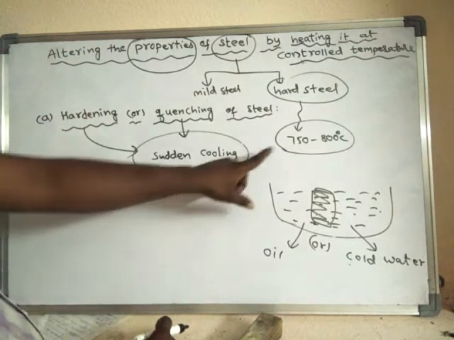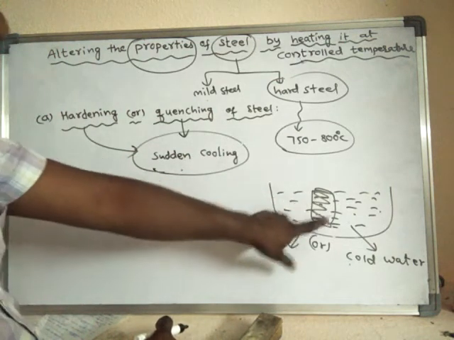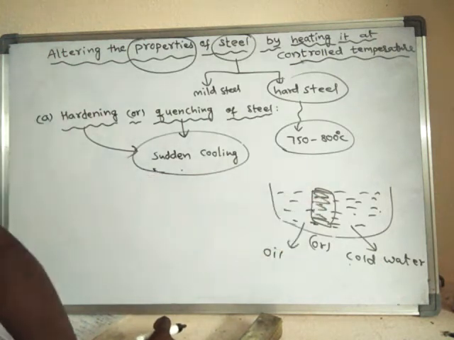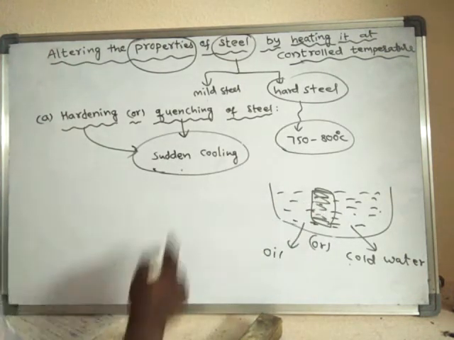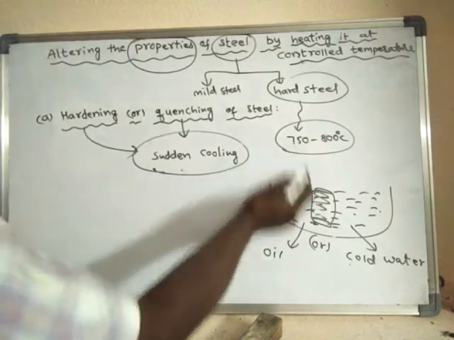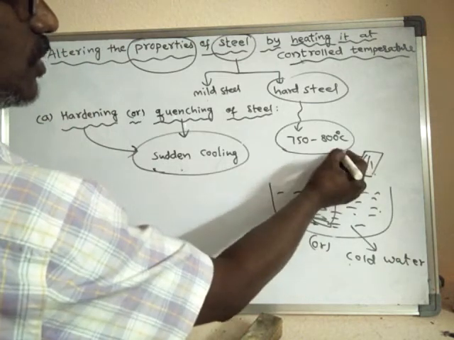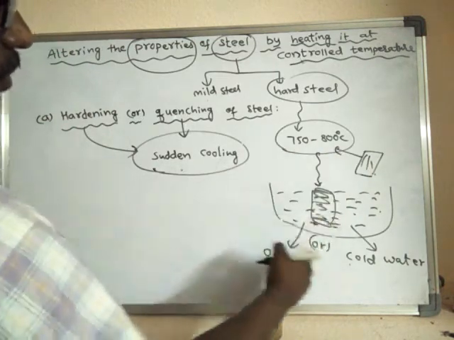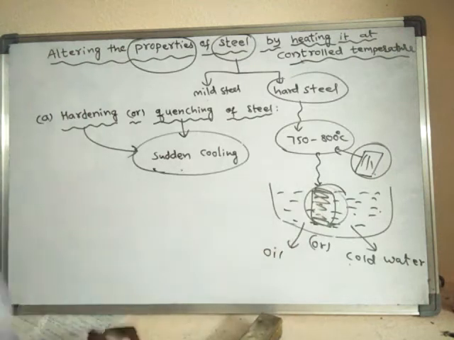So when this very hot hard steel is suddenly cooled, you will get a material, and that material is called quenched steel, or else hardened steel. And this process of obtaining quenched steel is said to be quenching of steel or hardening of steel. If this hard steel is heated to this much temperature and suddenly dropped into oil or cold water, the properties of this steel will change. The properties of the steel will alter.